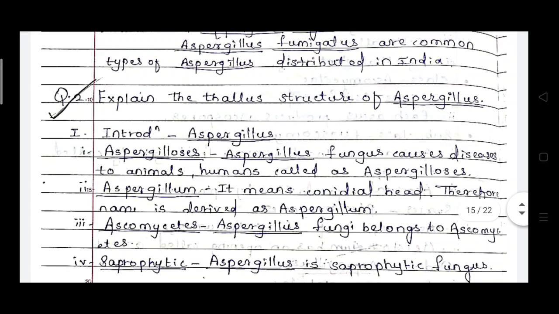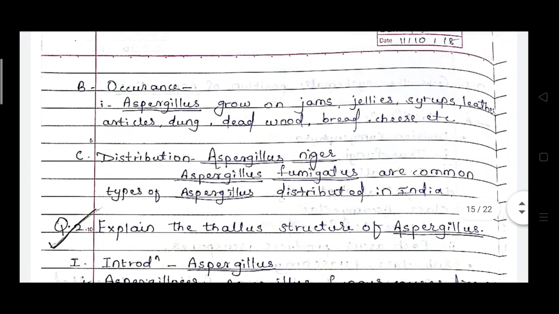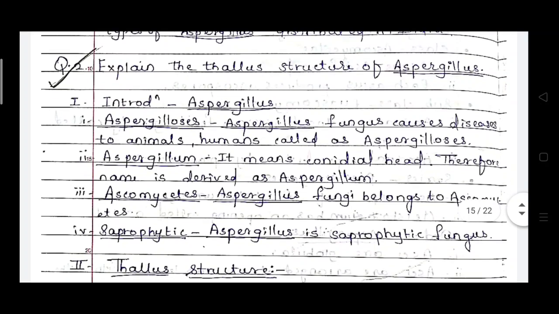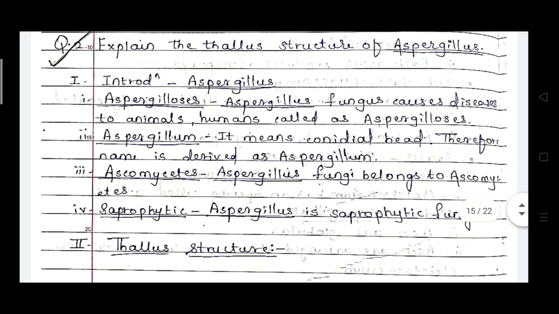Then this is all regarding the classification, occurrence and distribution of the Aspergillus. So let's start: what is Aspergillus, or the thallus structure of Aspergillus. In the introductory part, as you know, the Aspergillus fungus causes diseases in animals and humans, called Aspergillosis.